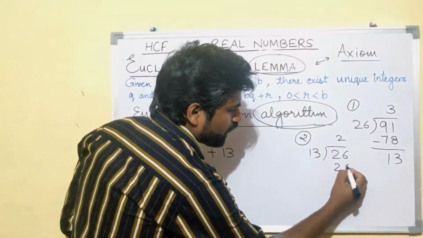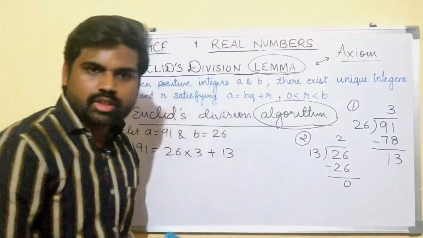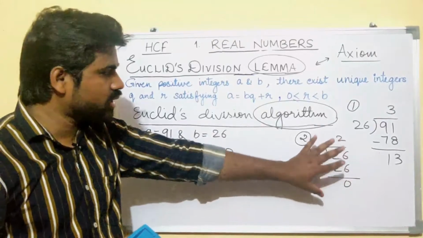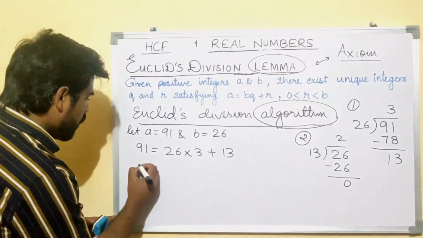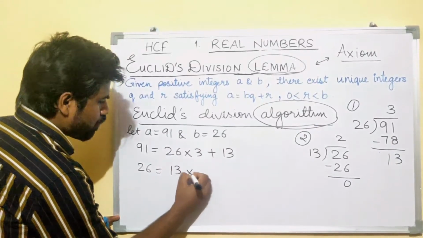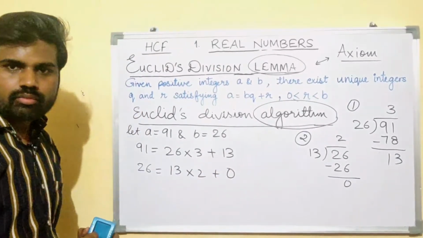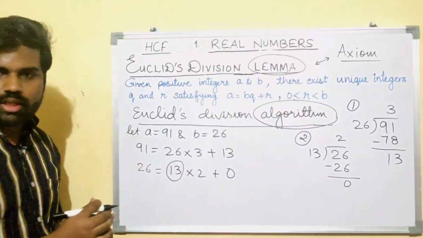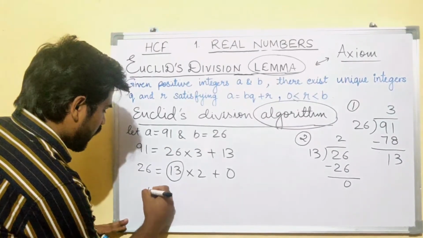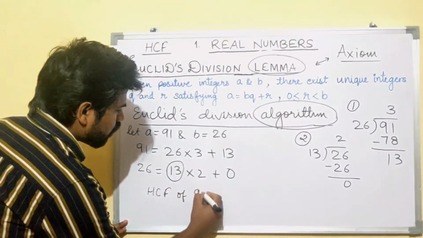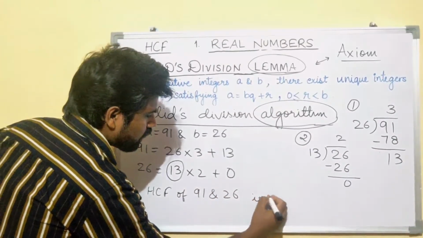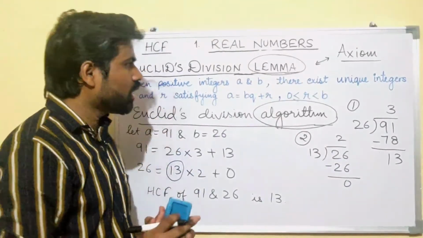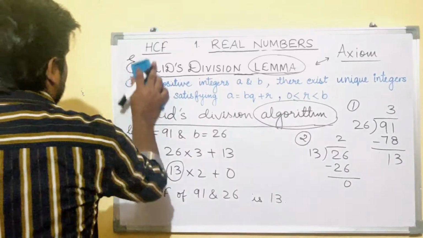13 2s are 26, right? And the remainder will be 0. So at this time the remainder is 0. That means this step is the last step. So let us write 26 is equal to 13 into 2 plus 0. Since the remainder is 0, at this time the divisor is 13. Your HCF will be 13. So HCF of 91 and 26 is 13. Did you understand? Now let us proceed to example number 1.